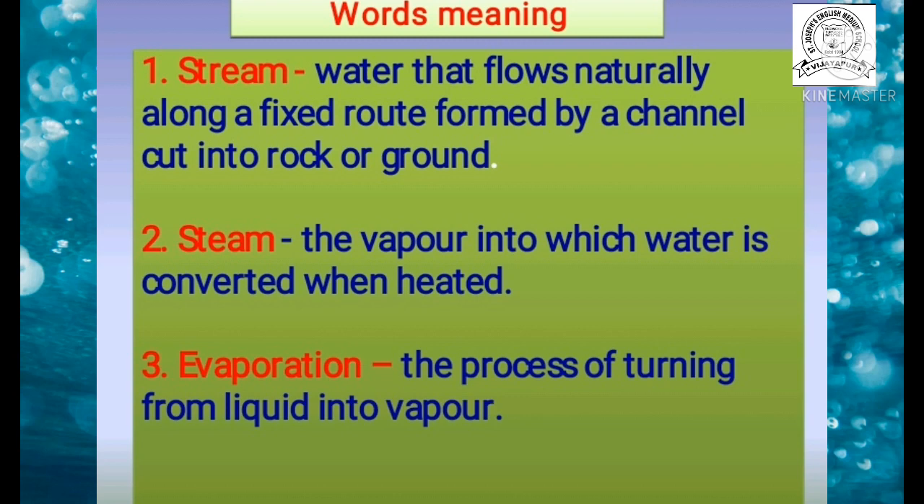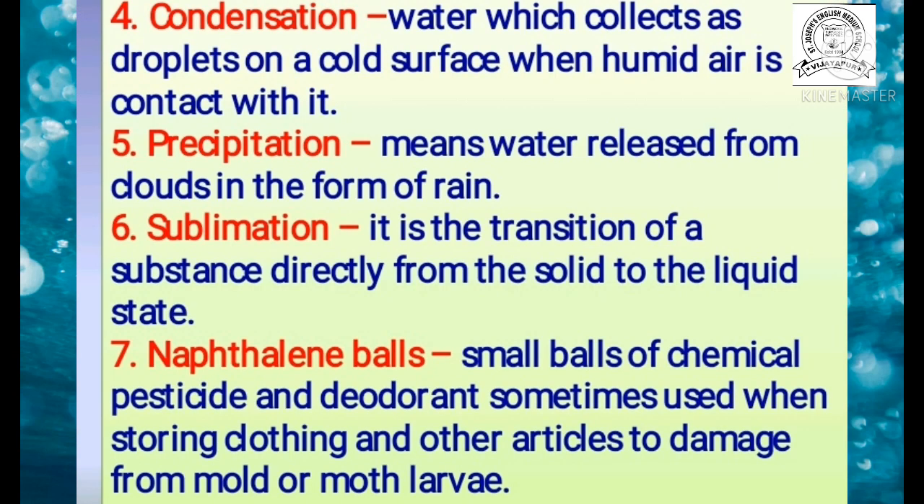Fourth one, condensation. Water which collects as droplets on a cold surface when humid air is in contact with it. Means the change of water vapor into water due to cooling is called condensation. Now the fifth one, precipitation. Means what? Water released from clouds in the form of rain is called precipitation.